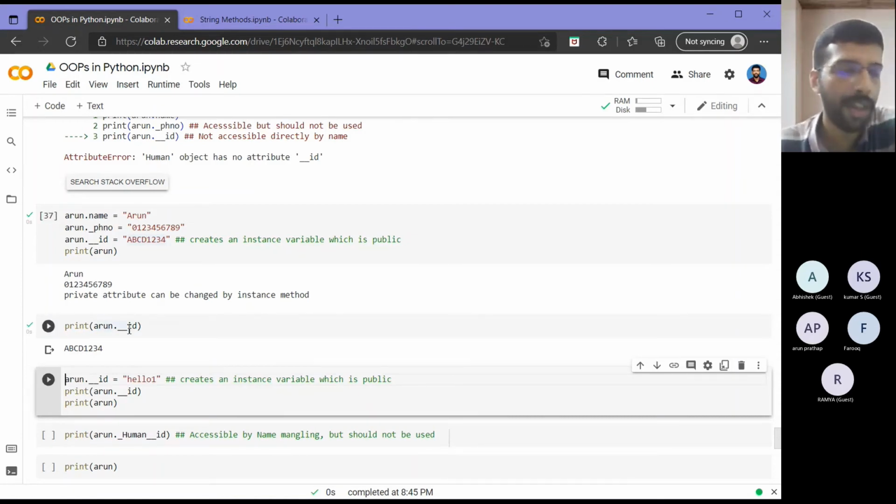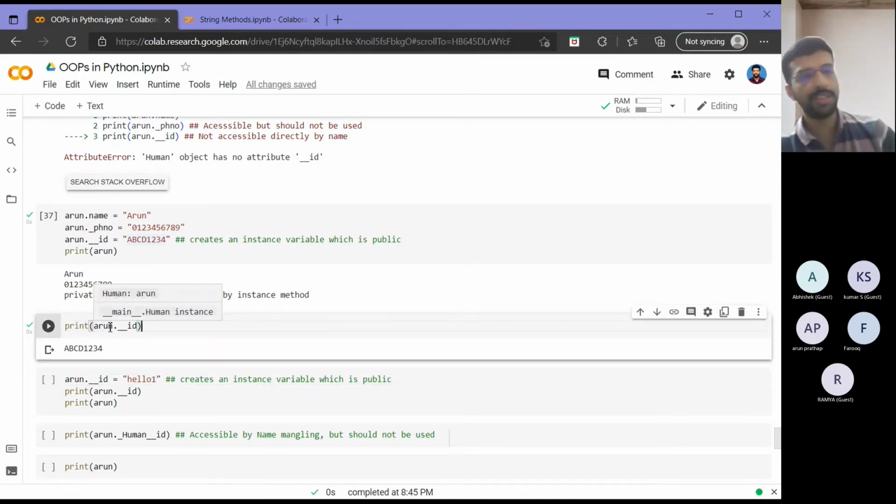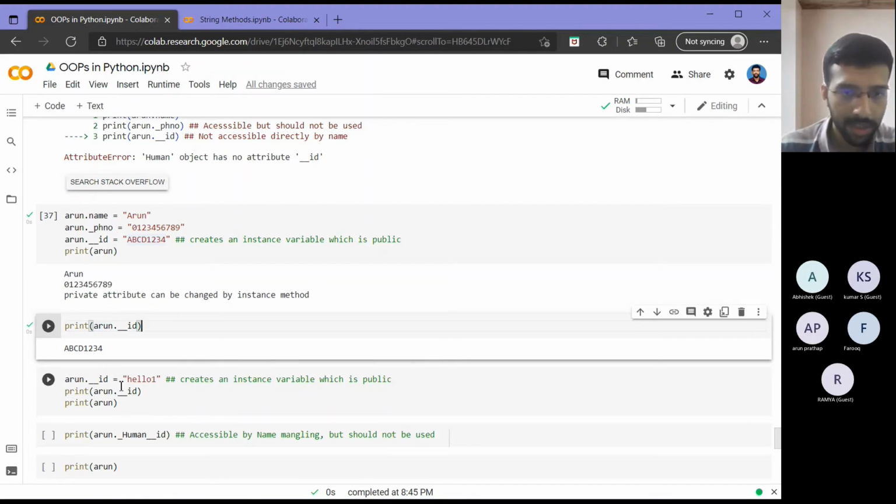Just now we said __ is private, and here I was not able to access that. Then I assigned a value using __, but that does not get reflected in my actual object. But again, when I try to print that, it is there. So this is something that we will come to two lines below. So let's see.